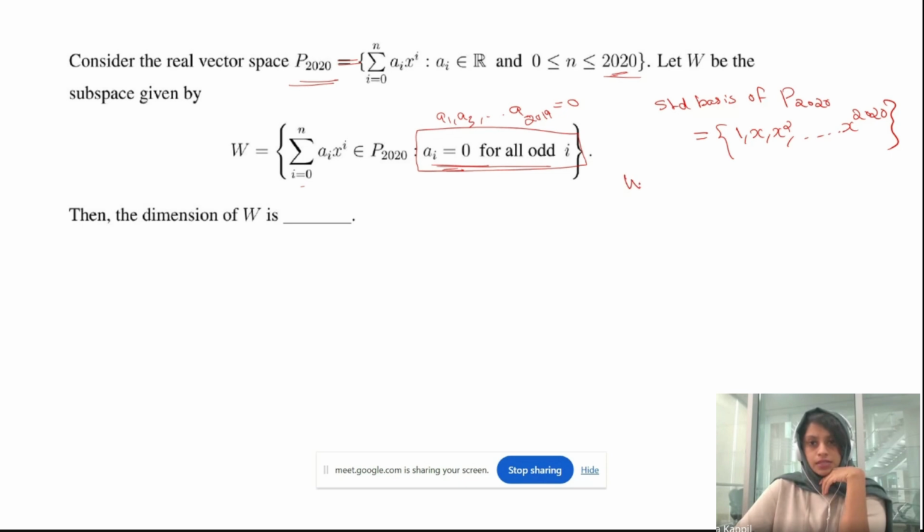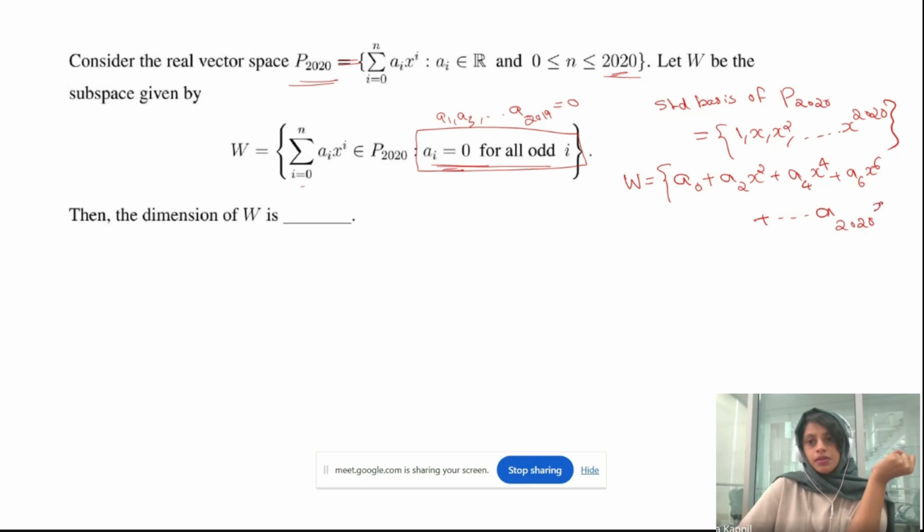W contains the polynomials of the form A0 plus A1x. Is that there? No, A1x is not possible because A1 should be 0 there. So A2x square will be there. Then all the even powers will be there, right? X to the power of 4, 6, etc., up to A2020, 2020 being an even number. This will be the W.